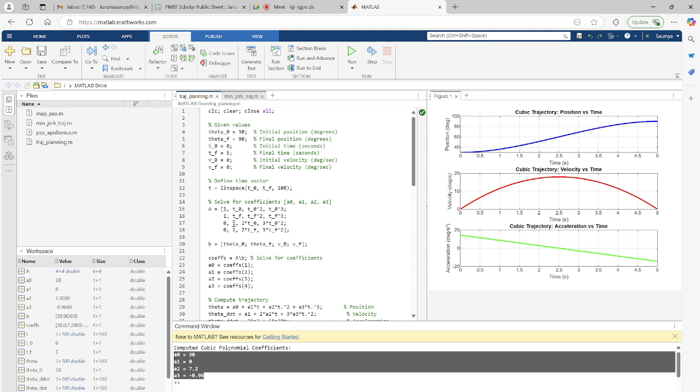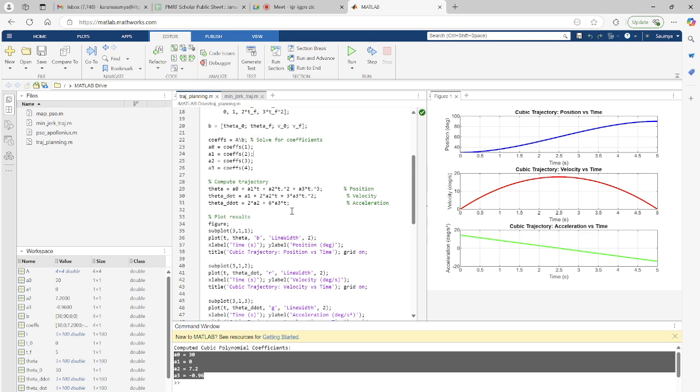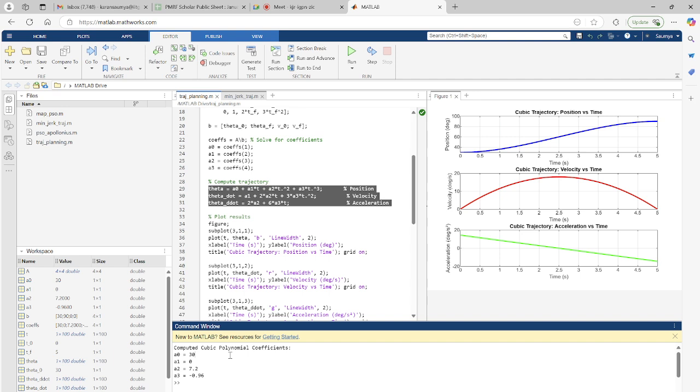So this was the first question that we did, where we wanted to fit a cubic spline to a single link manipulator. From here you can get the values of A0, A1, A2, A3, and all the coefficients are present here. I hope this would be very helpful to you if at any point of time you are going to do trajectory planning.